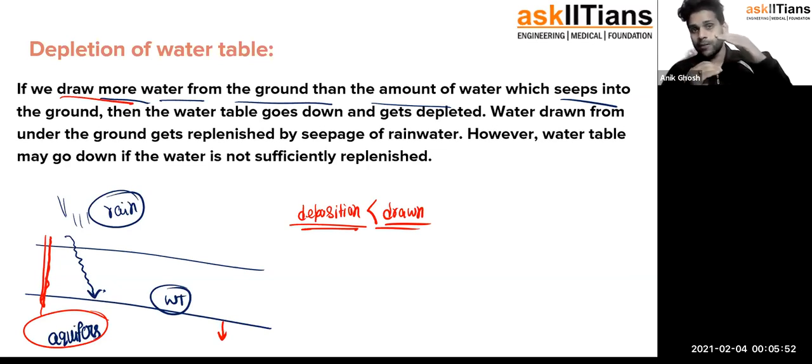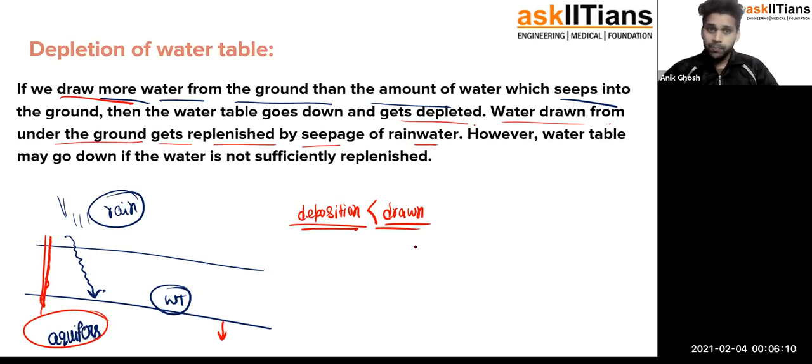So if you just keep on taking out water, the water level would go down and the water table will also go down, right? Then the water table goes down and gets depleted. Water drawn from the underground gets replenished by seepage of water. So how is it replenished, meaning recharged?